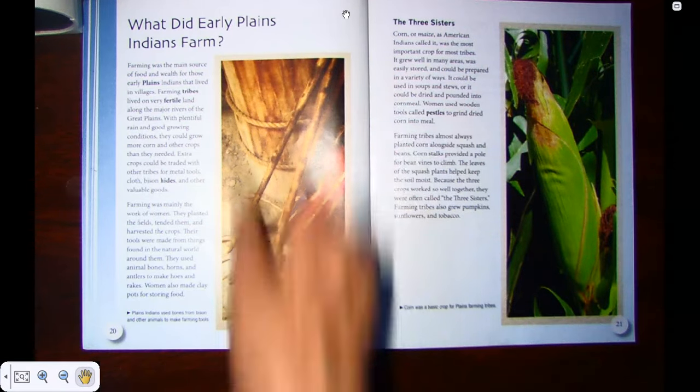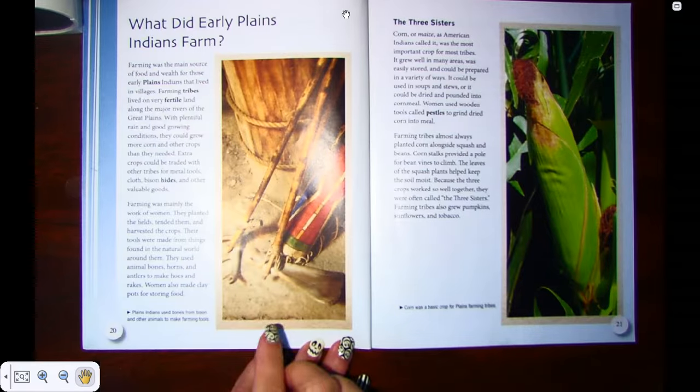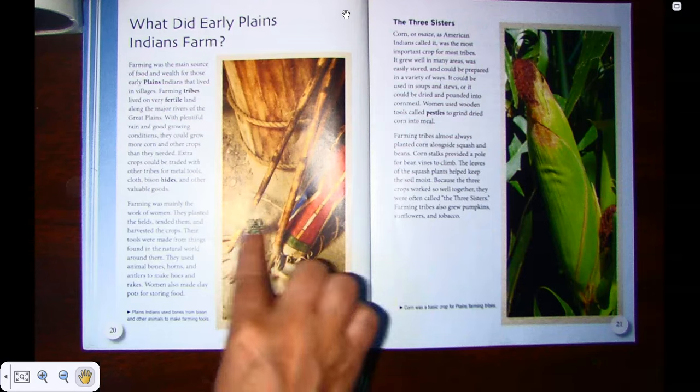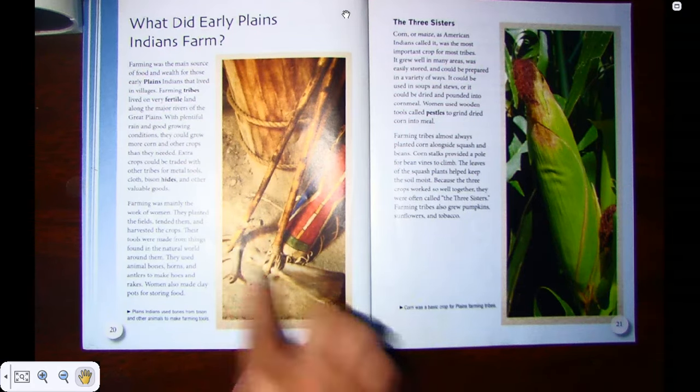This photograph shows tools that the Indians made, using bones from bison and other animals to make farming tools. I can see the horn or the antler of a deer, and I can see the bison bone.